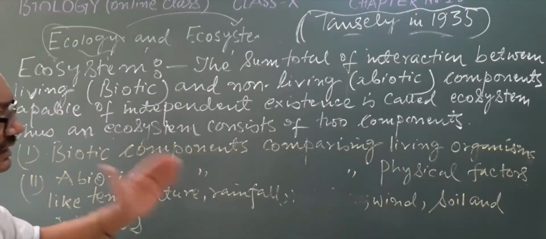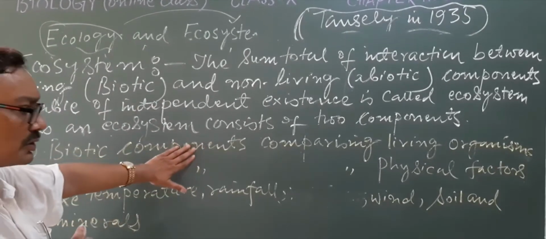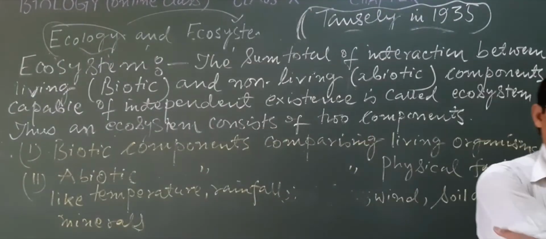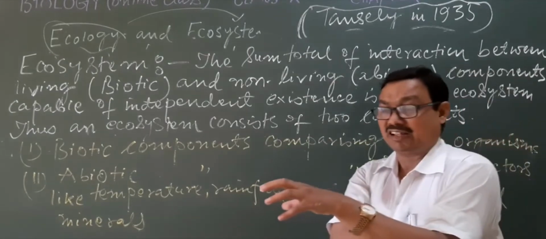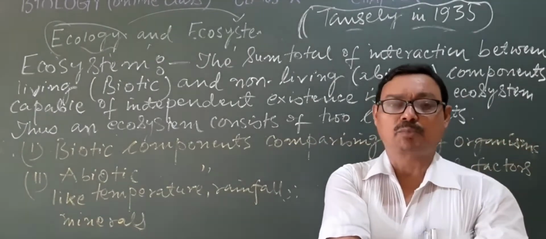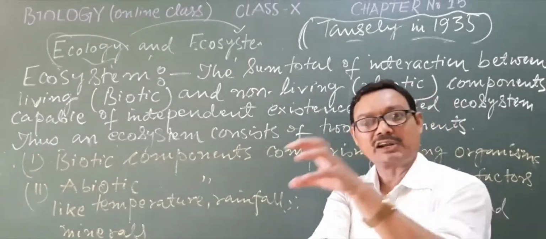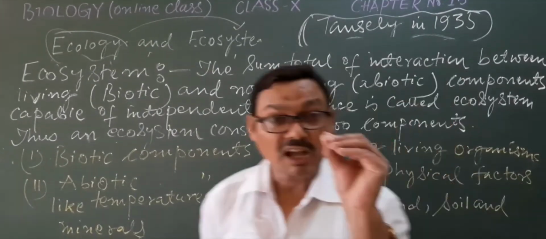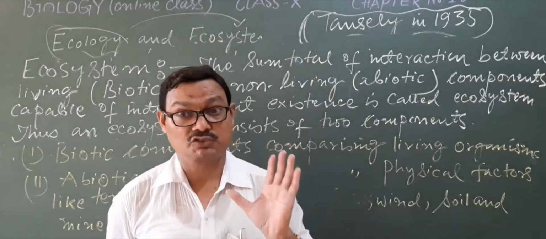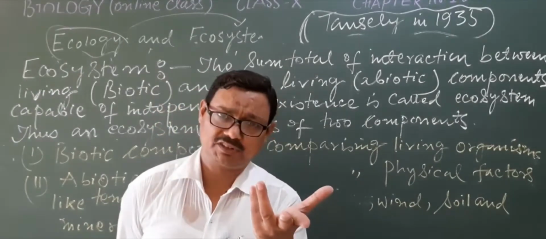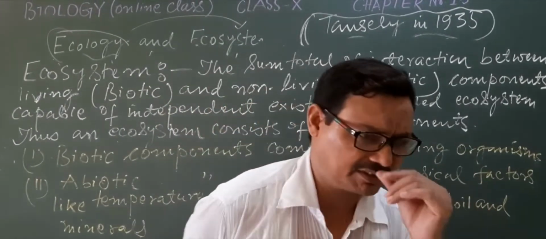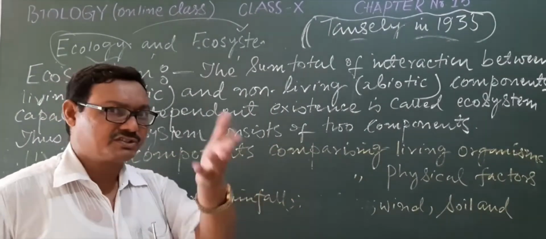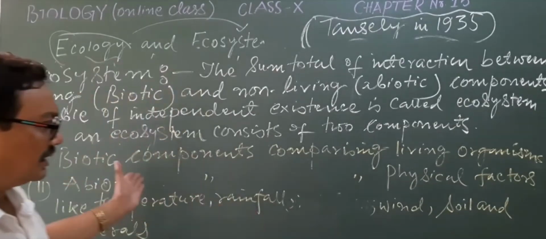Similarly, the second category in this biotic component is the consumers, which feed on the producers directly or indirectly, like herbivores, carnivores, omnivores. You have already studied each of these, and these are parts of the different trophic levels. We will study them in the next part of the lesson.